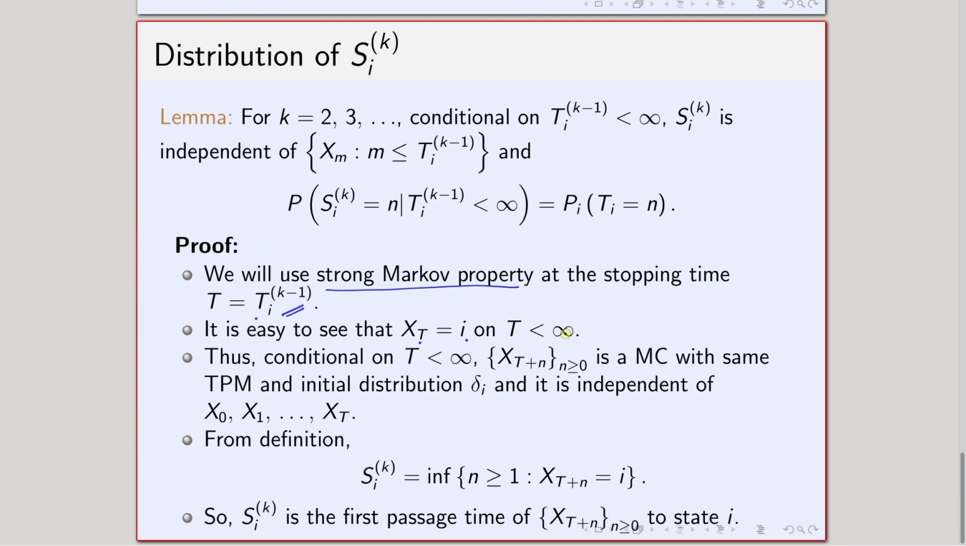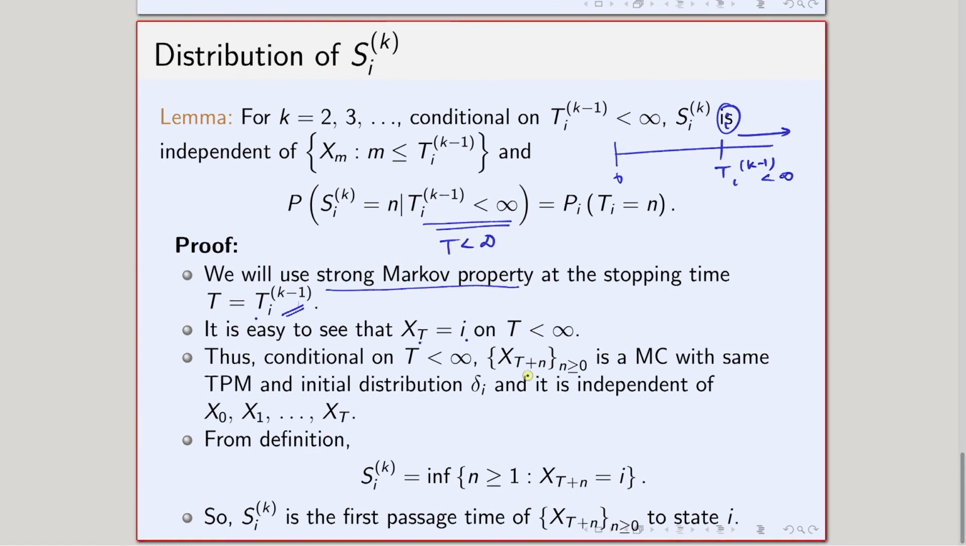Now, conditioning on the fact that t is less than infinity, which is exactly this condition, the remaining part is a Markov chain with the same transition probability matrix and initial distribution delta I. That is, if I start from 0 and come to T I k minus 1, at this time the state is I. So the Markov chain starts afresh here, using the strong Markov property, conditioning on this quantity being finite.